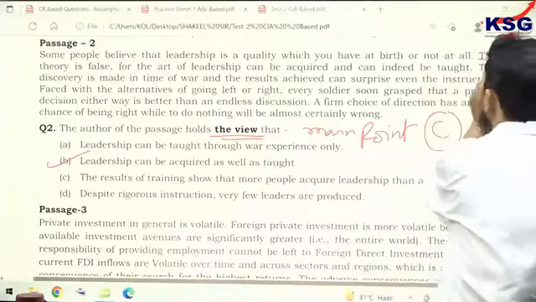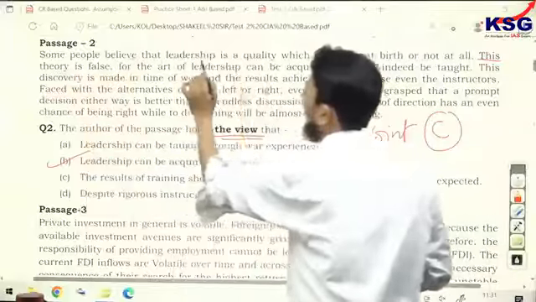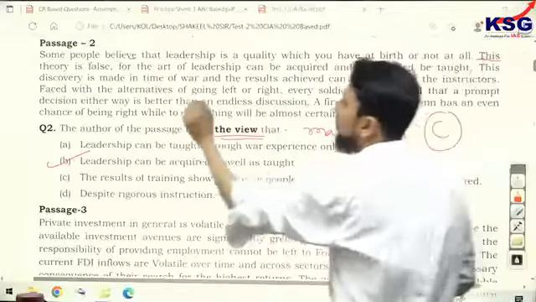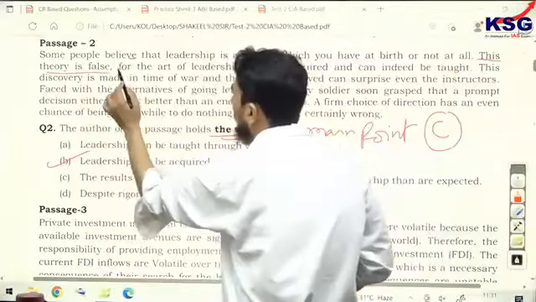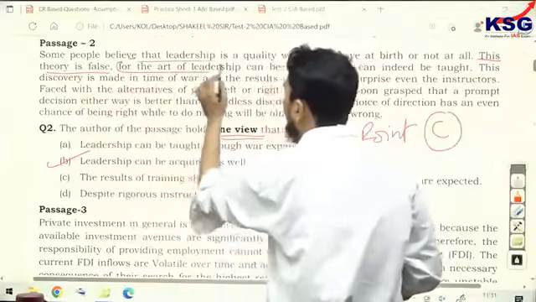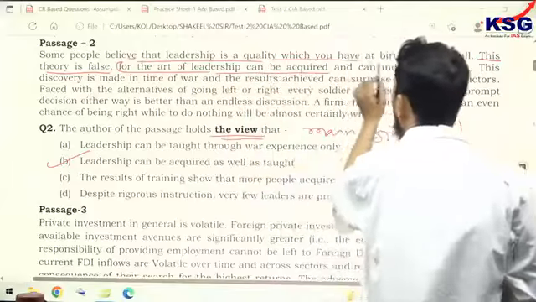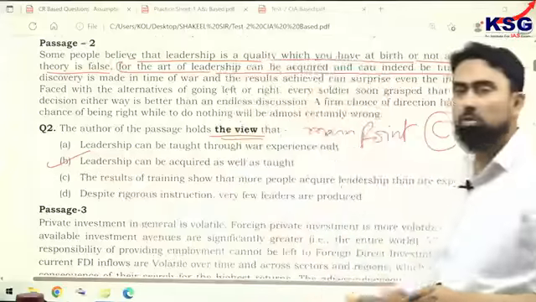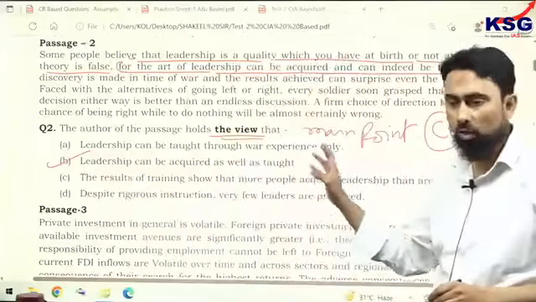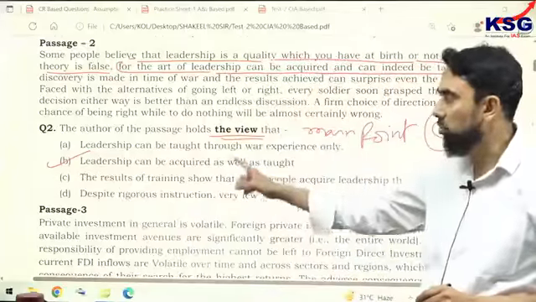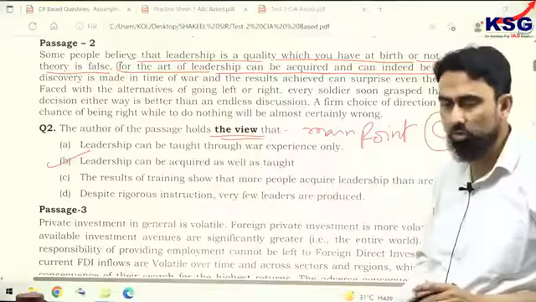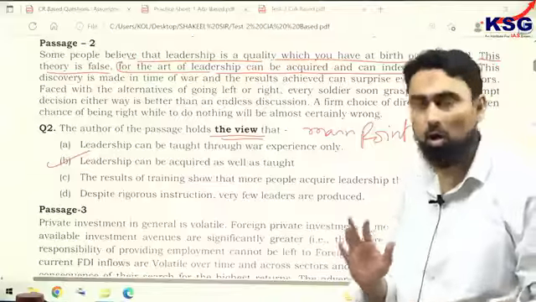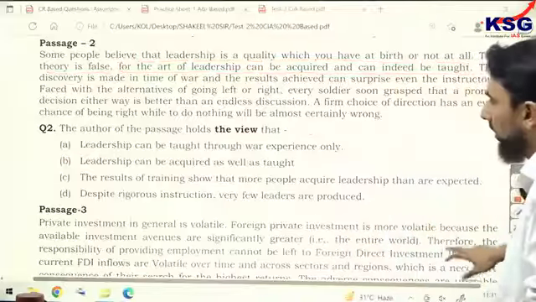You see the second sentence. Some people believe that leadership is a quality which you have at birth or not at all. But the author says this theory is false. And he gives the reason. For the art of leadership can be acquired and can indeed be taught. So we have option B. Other options are wrong. They have no data. Everybody should have got passage number 2, question number 2 correct. The answer is option B. Anyone who has missed it has missed a sitter or howler. It is a very simple error if you made it here.